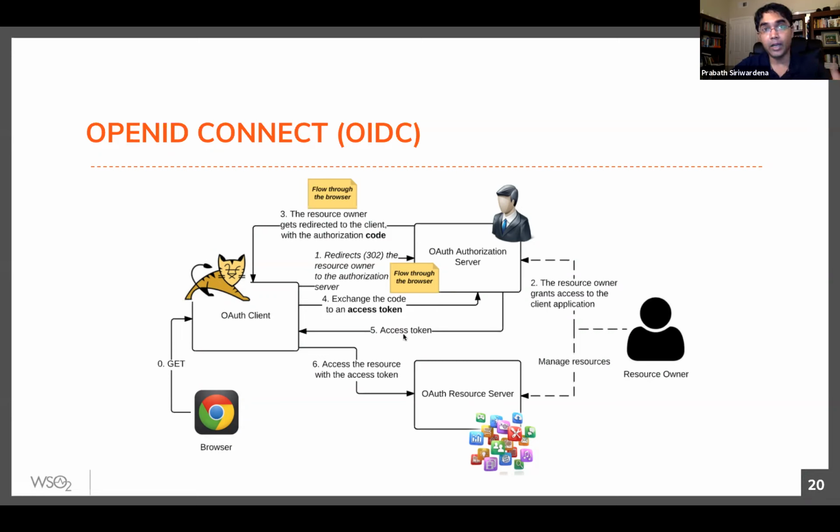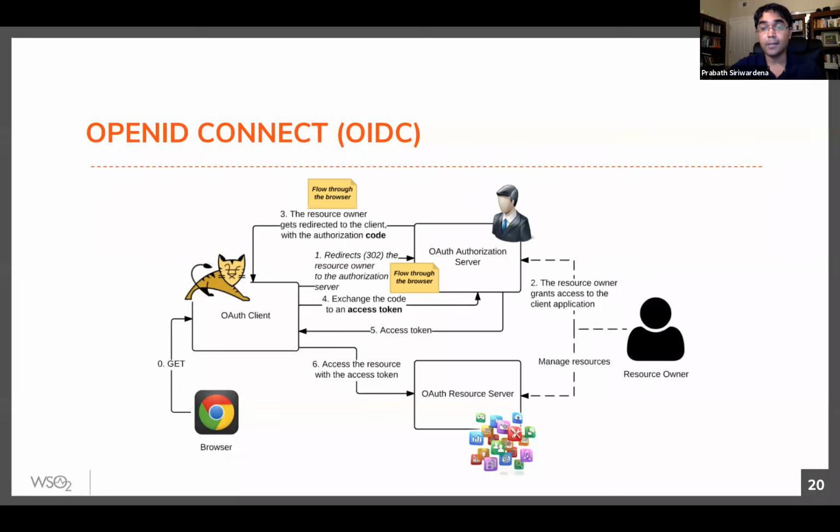So this particular ID token carries the assertions about the end user, right? Just looking at the ID token, the client application can find out who the end user is. Then the client application can use the ID token to authenticate the user, and it can use the access token to access the API secured with OAuth2 on behalf of the end user. Again, the access token you get from the authorization server can be a reference token or else a self-contained token, right?